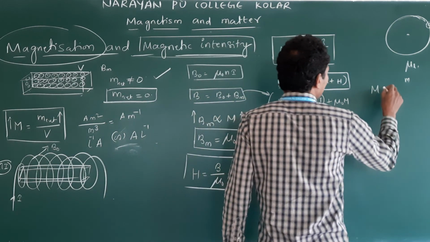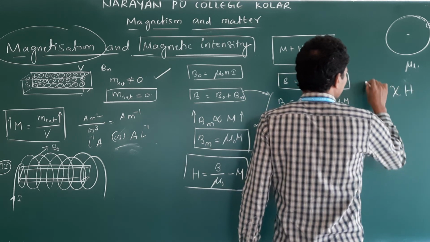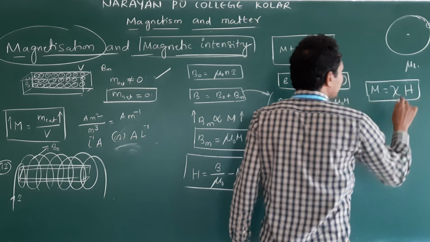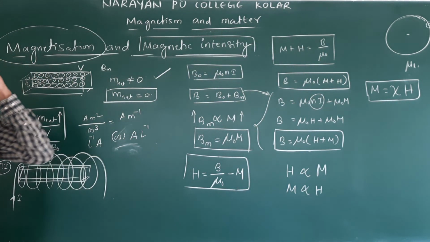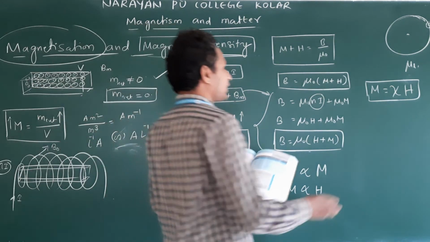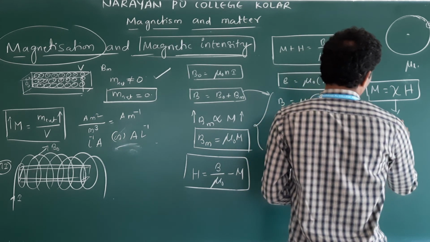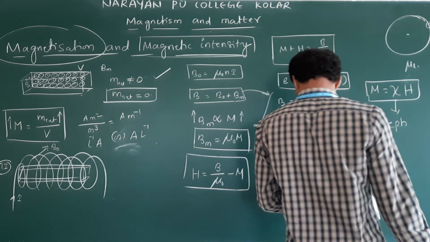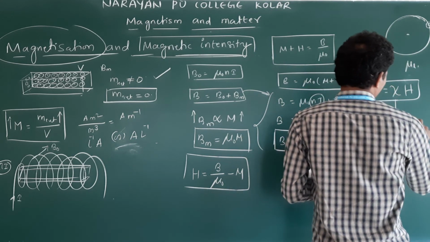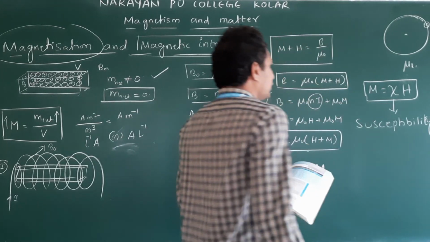So we write M is equal to chi times H. This proportionality constant is called susceptibility. That is the relation between M and H, and we call it susceptibility.